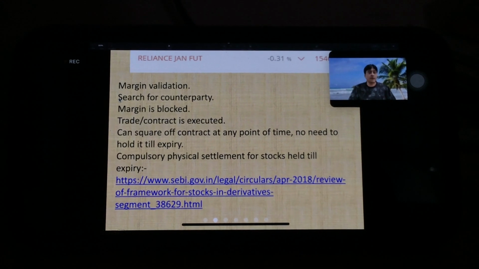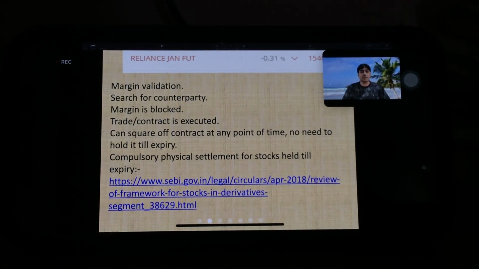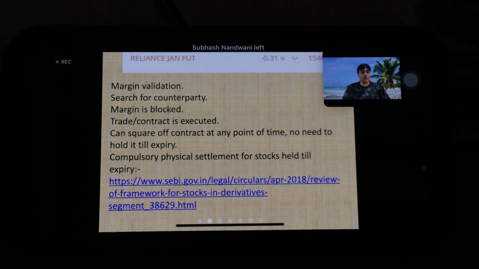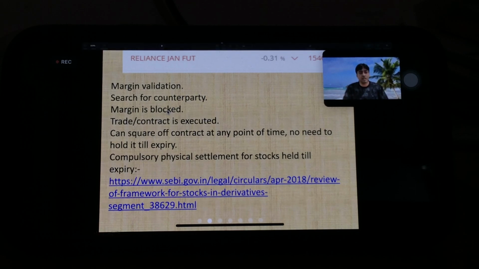So that means you should have 1,32,000 rupees in your account to trade Reliance futures. Then search for a counterparty. If you want to buy, the broker searches for a seller. He sends to the exchange that there is one buyer for Reliance futures with me and we want one seller. All the brokers combined send orders of their clients to the exchange, and the exchange finds the seller, and if the price matches between buyer and seller, then the trade happens.